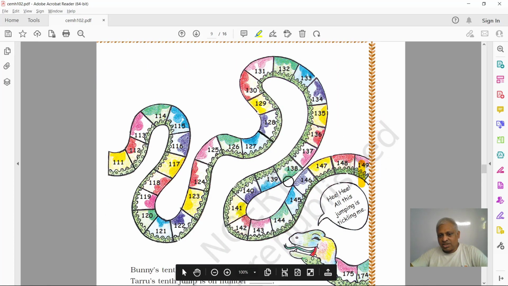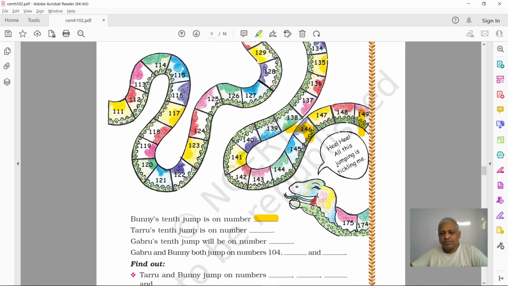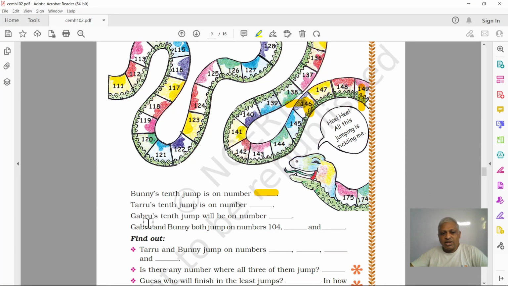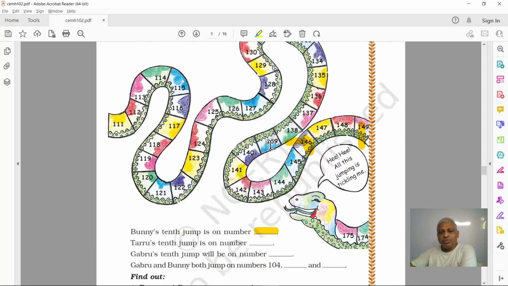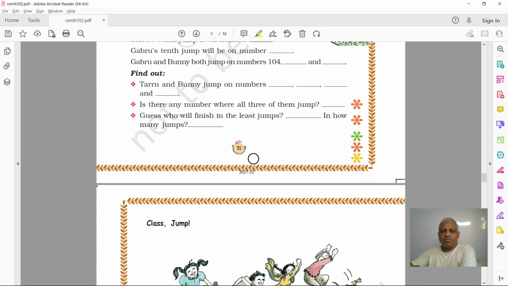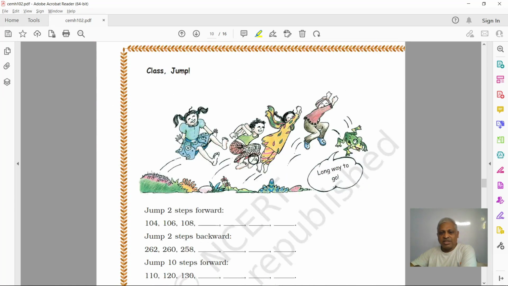So this is 146, where this frog will come. And like this you can do your homework, and it's very easy. Is there any number where all three of them land? Maybe if you keep writing, there may be one number where all three will come and join, and they will regroup again at some other number, right?